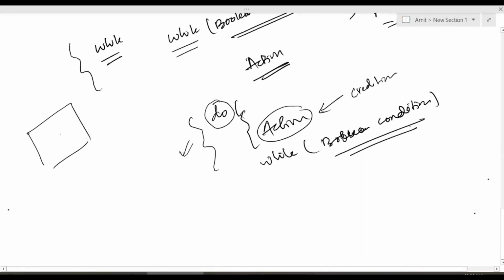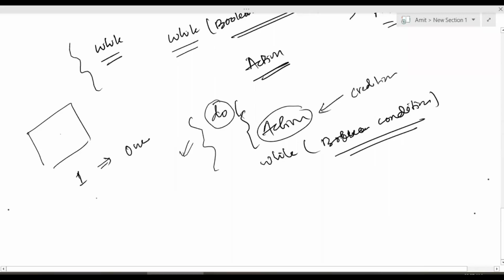But when you don't know the exact number of iterations you are going to perform, then use a while loop. For example, let's say I am writing a simple program which is accepting some numbers from the user and printing it to text. So if the user is entering the number 1, computer will print 1.